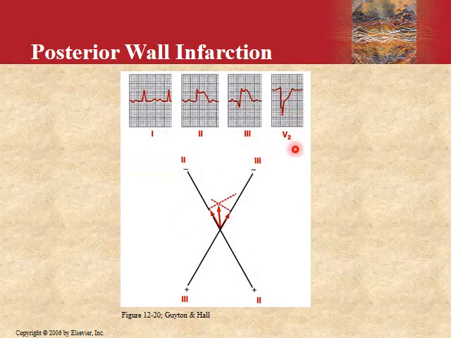And here you can see the posterior wall infarct. Again we will look at V2. Please don't confuse yourself in these diagrams and don't try to calculate them. Least important for you, just here in this V2, by looking at this chest lead, we can say that, for example, this is your QR, and this is your S, and this is your J point. If you draw a horizontal line from here, you can see the current of injury is above this line. It is in a positive direction. So this is a posterior wall infarction.